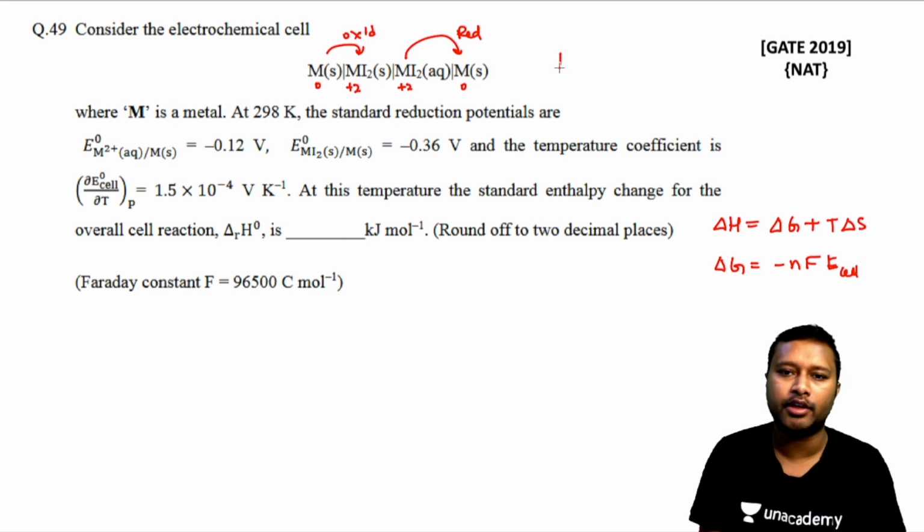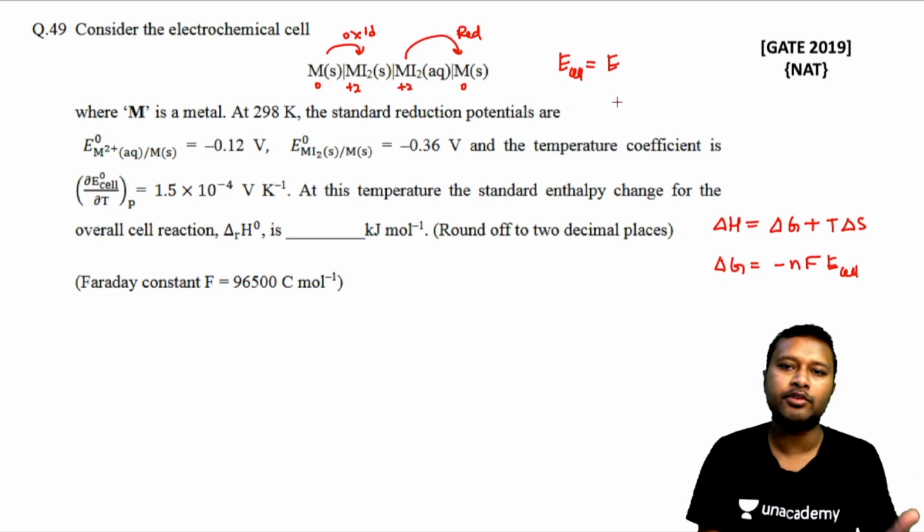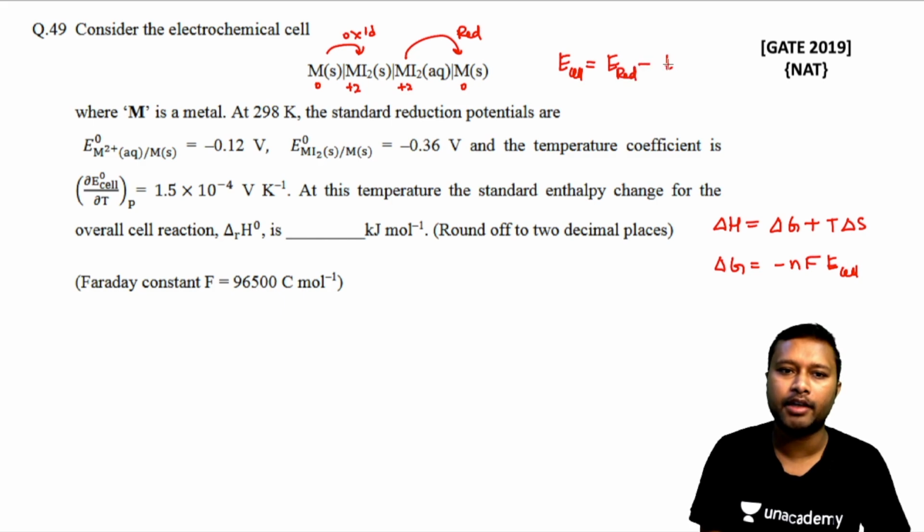I'll just try to do it here itself. So E of the cell is equal to E reduced minus E oxidized, right? That's how we write it, or E cathode minus E anode. So E reduction minus E oxidation. So in reduction, what is happening? You can write that in the reduction, M plus 2 is getting changed into M, right? So in reduction, M plus 2 is getting changed into M.